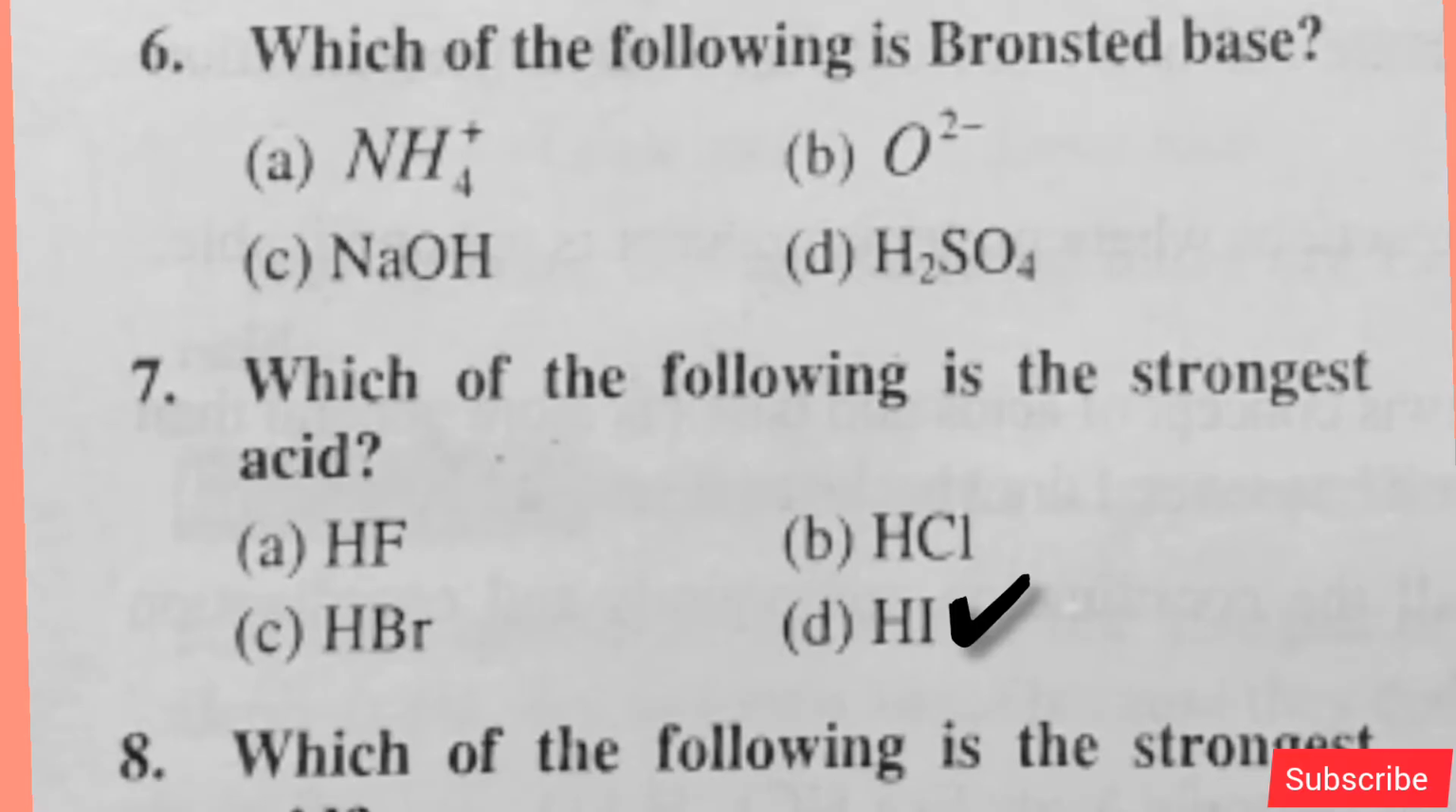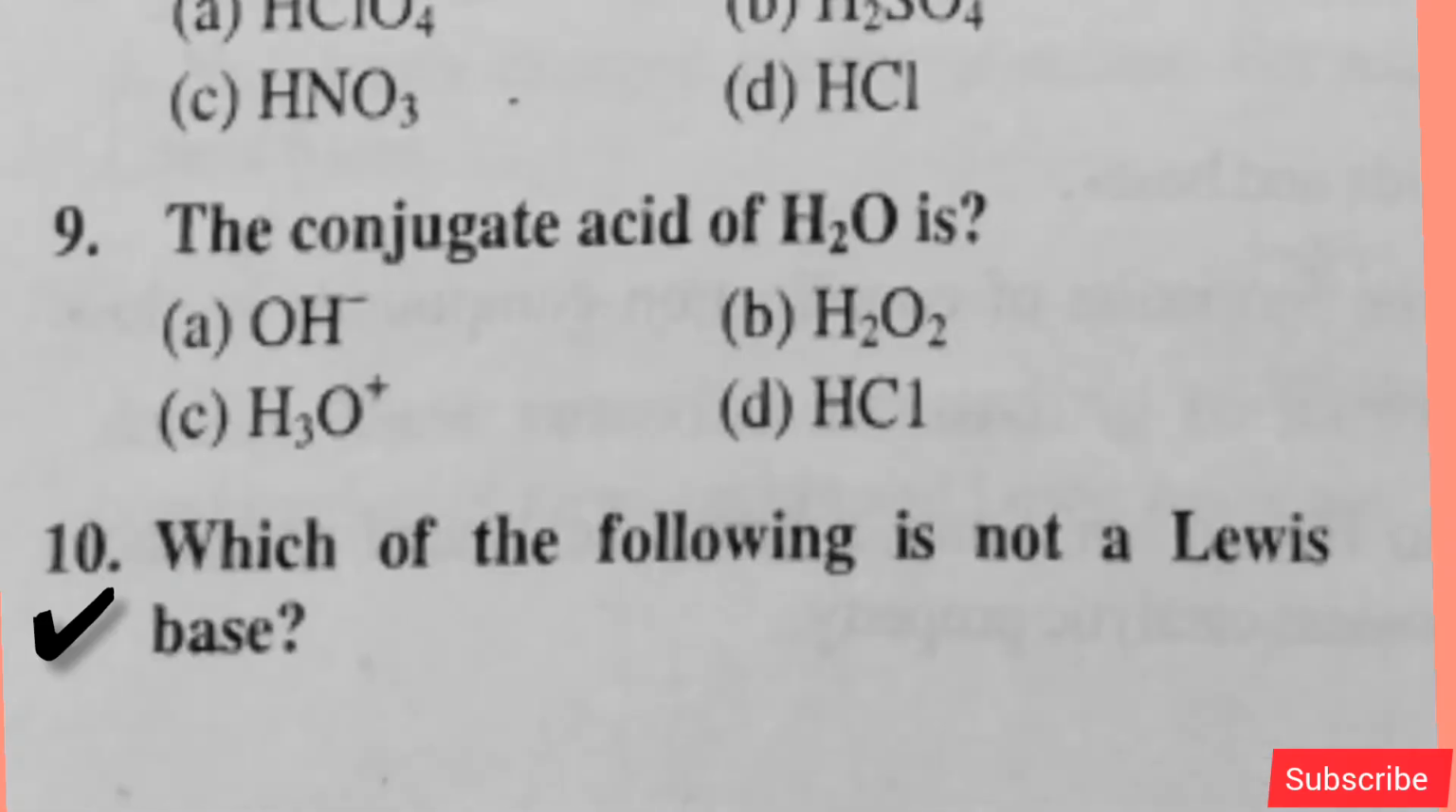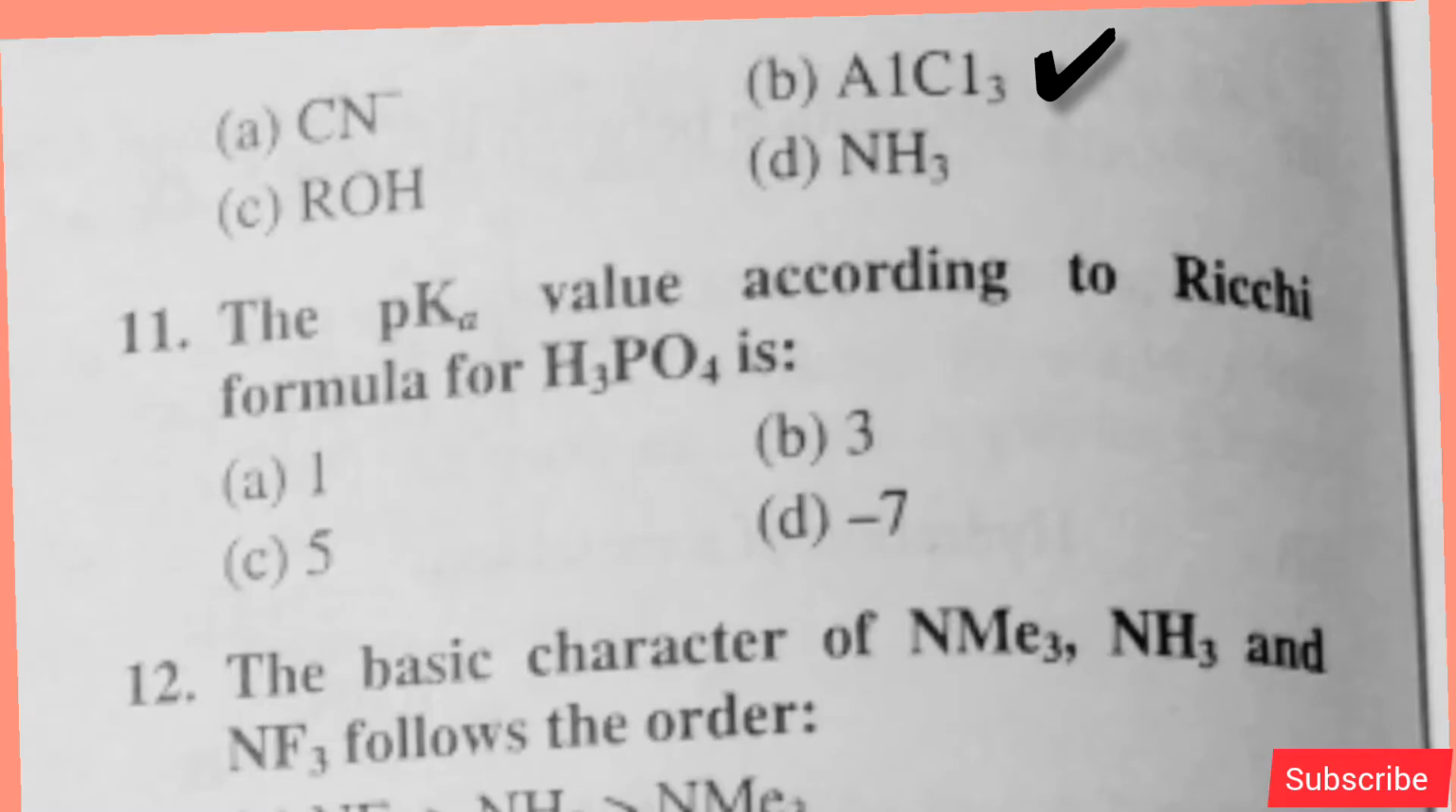Which of the following is the strongest acid? Option A is right. The conjugate acid of H2O: option C is right. Which of the following is not a Lewis base? Option B is right. The pK value according to the Ricci formula for H3PO4: option B is right.